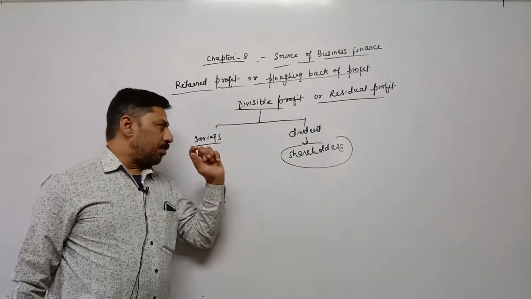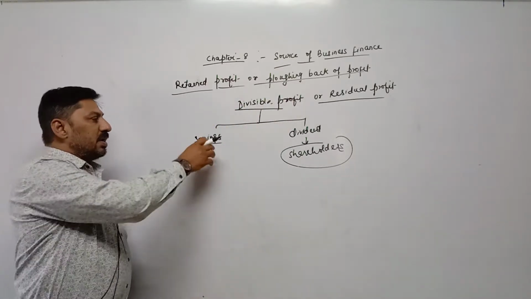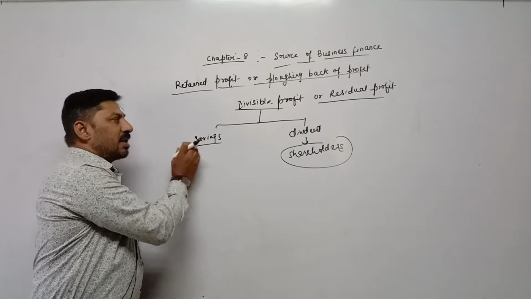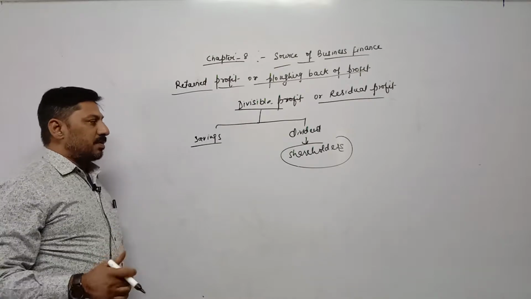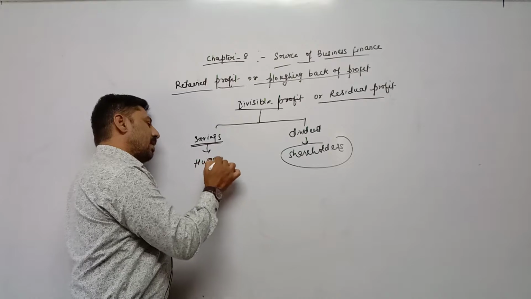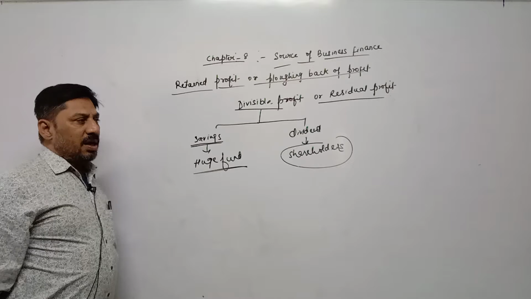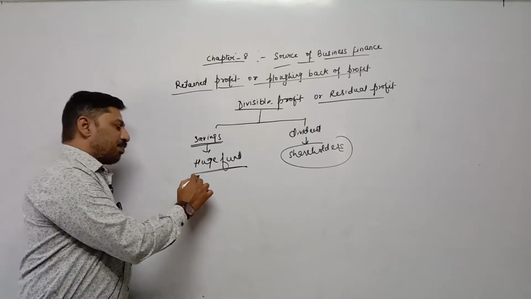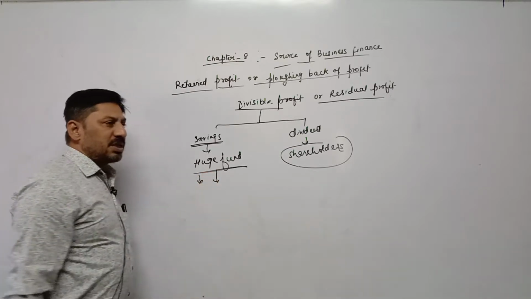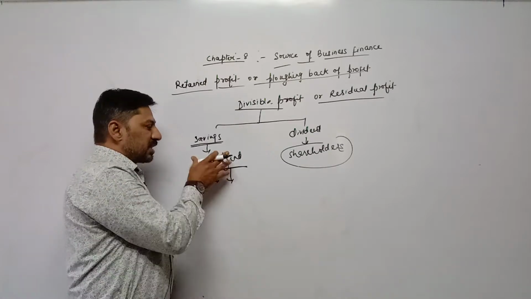But in most cases, out of divisible profit, a minor part is kept as savings. They keep aside a minor part of divisible profit, and year by year, when these savings become a huge fund, such a huge fund can be utilized in various forms. For example, for expansion of business, for meeting different types of expenses, or to pay any liability.